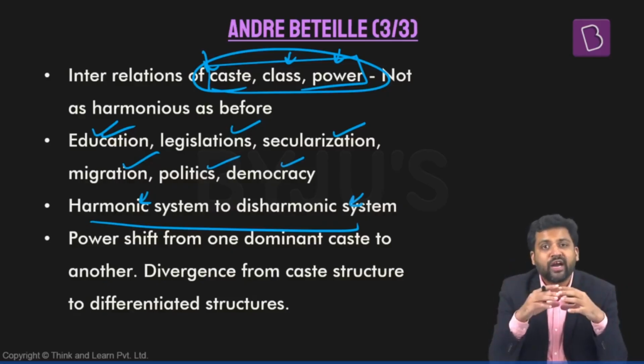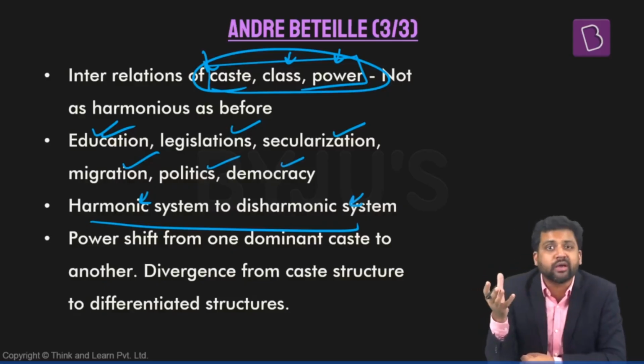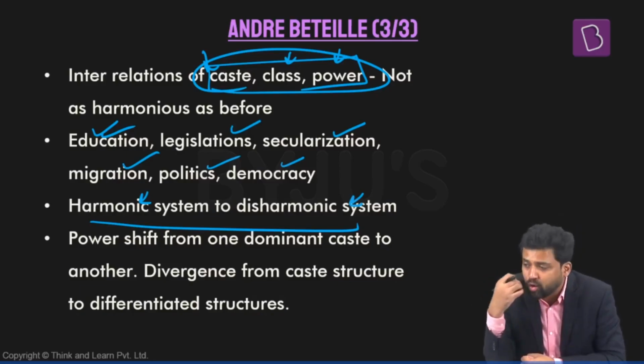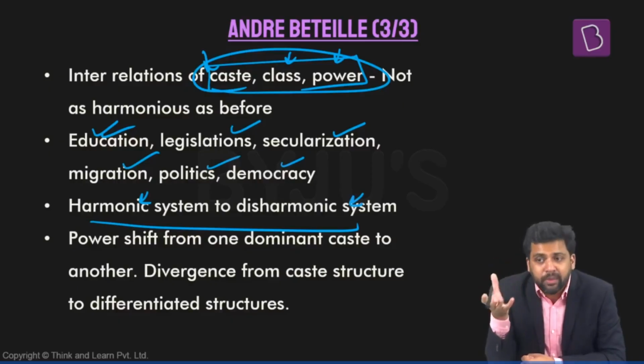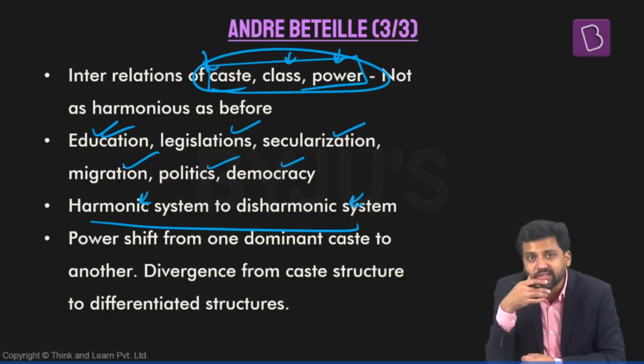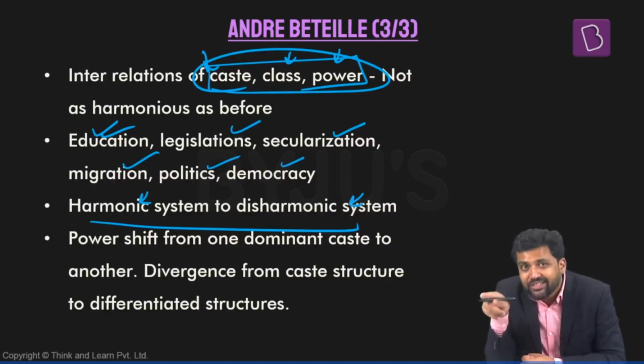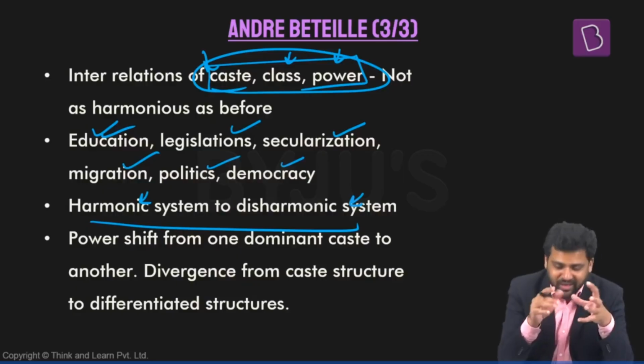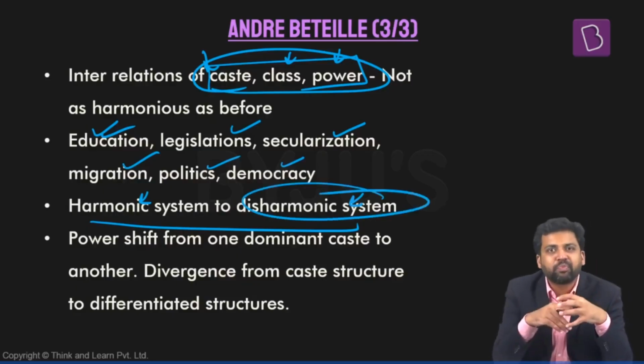People are getting exposed to modern ideas. They are now questioning the existing social inequality and no longer agree that it is justified, especially people at the bottom. As a result, the harmonic system is now becoming disharmonic.